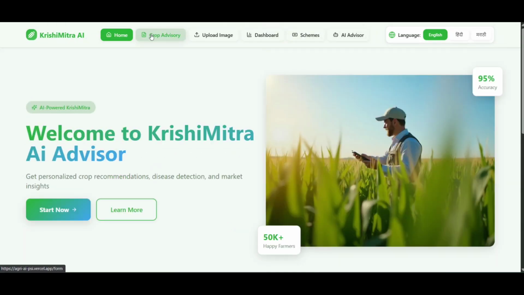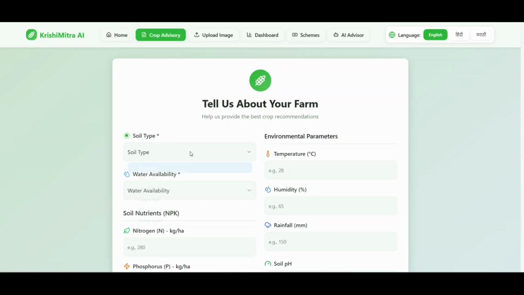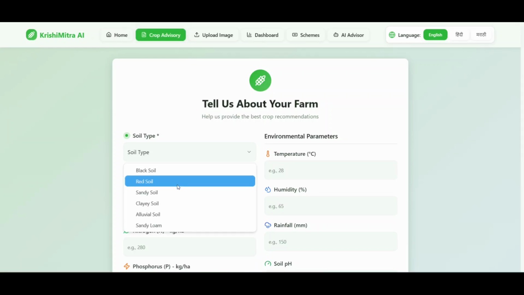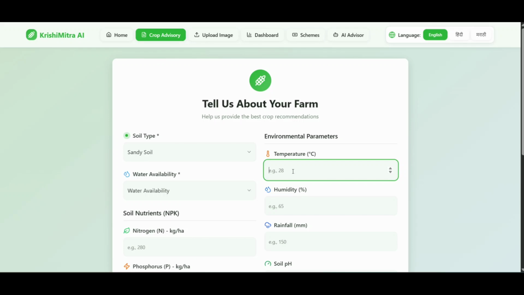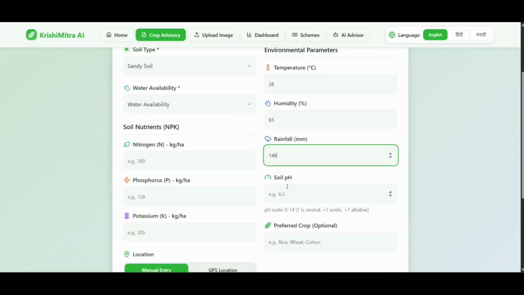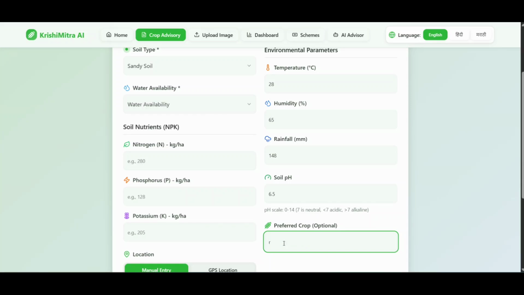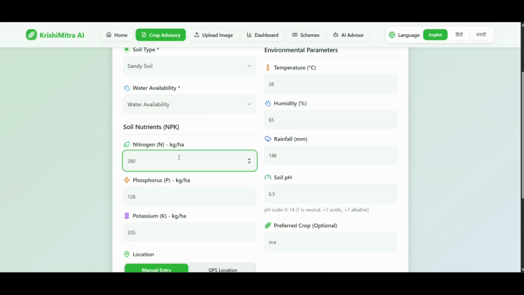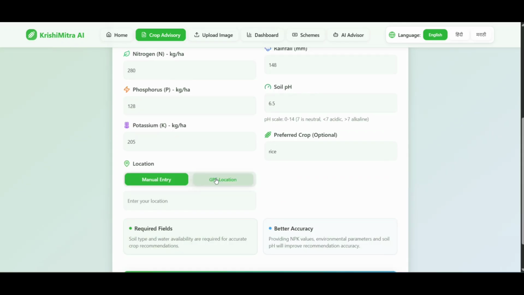The journey begins on our crop advisory page. Unlike complex systems, we require only simple, farmer-friendly inputs. The user selects their soil type and can either manually enter or automatically retrieve environmental data. They also have the option to enter a preferred crop, making the advice even more personalized. For ultimate ease of use, the farmer can simply click GPS location.